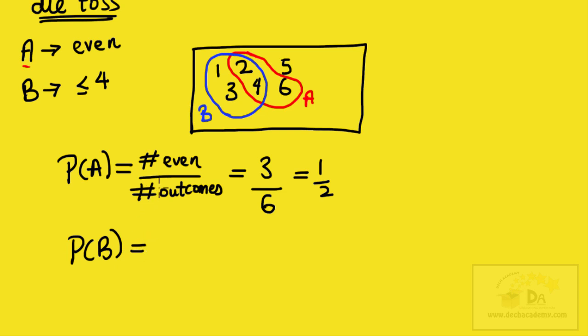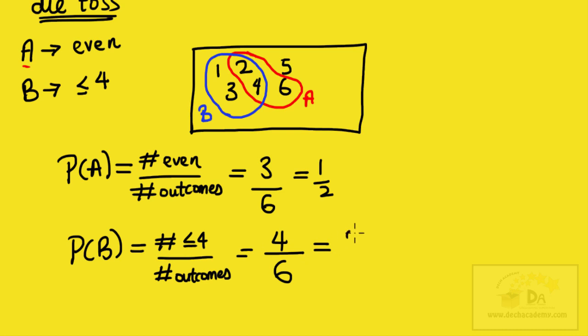Now let's also look at the probability of event B. The probability of event B is equal to the probability of getting a number less than or equal to 4. In how many ways can you get a number less than or equal to 4, and what is that divided by the number of outcomes? There are 4 ways. You can either get 1, 2, 3, or 4. So the answer here is 4 divided by the total number of outcomes, which is 6. That gives 4 over 6, which is 2 over 3. But I'm just going to stick to 3 over 6 and 4 over 6.